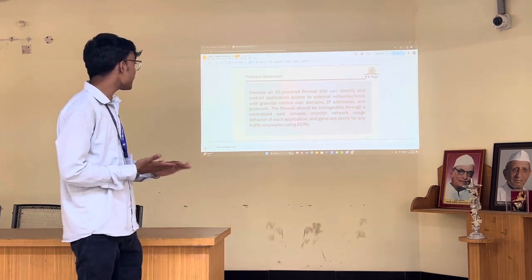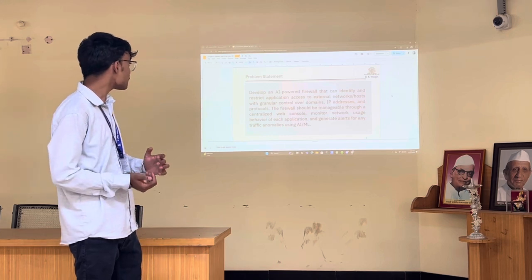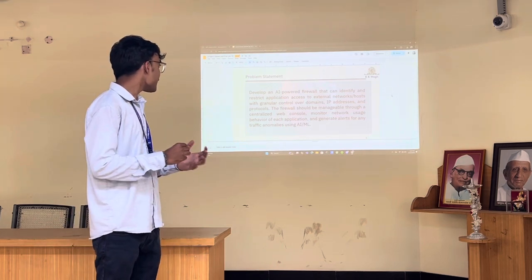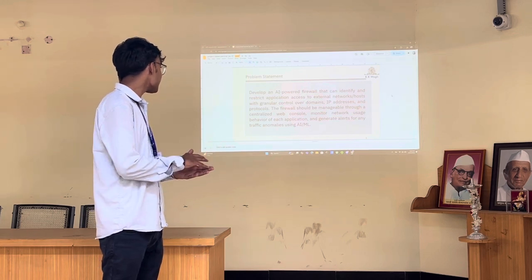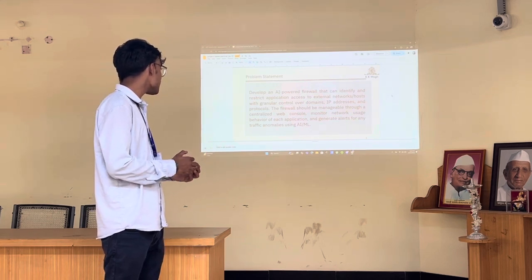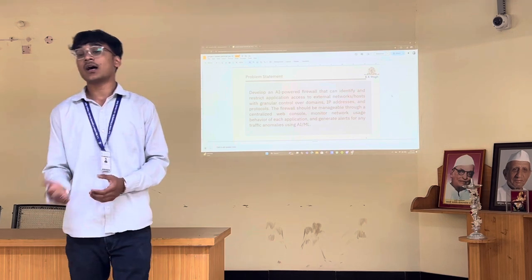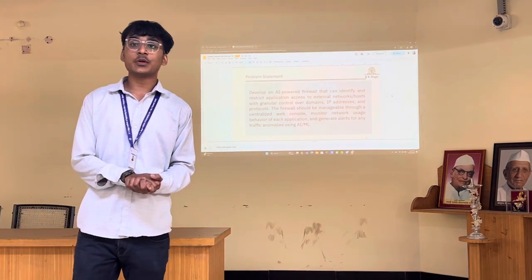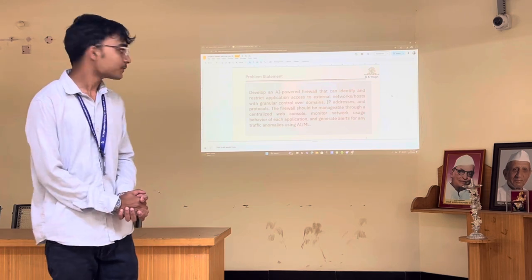to develop an AI-powered firewall that can identify and restrict application access to external network hosts with granular control over domains, IP addresses and protocols. The firewall should be manageable through a centralized web console, and monitor network users' behavior and their applications. And for this we have been working to integrate AI and ML in our application.